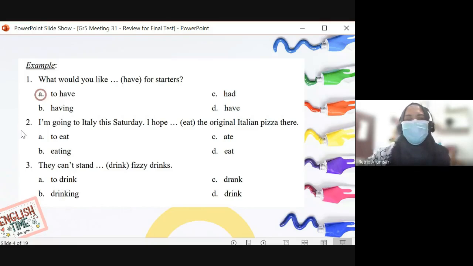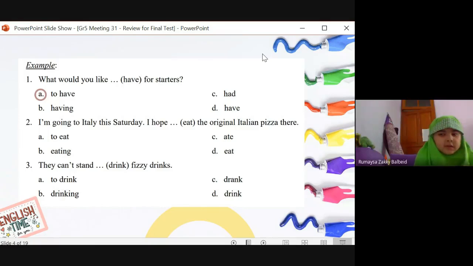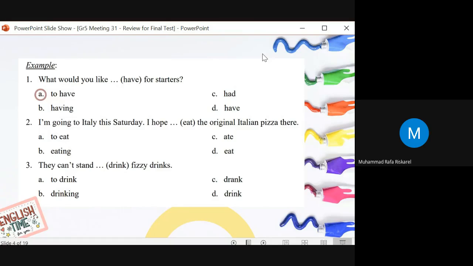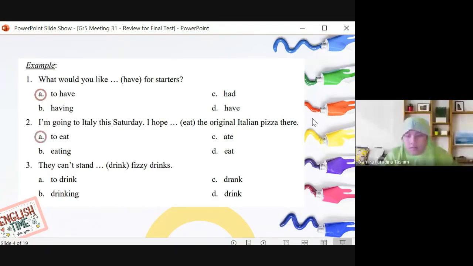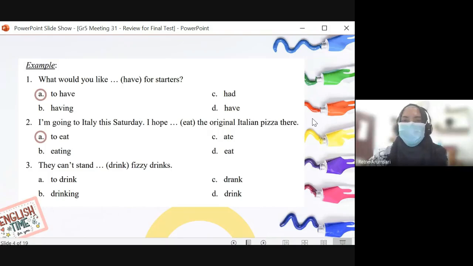What about number 2? To eat. Yes, it is to eat. I'm going to Italy this Saturday. I hope to eat the original Italian pizza there. If the verb is hope, then what follows is to eat. Not eating, but to eat.